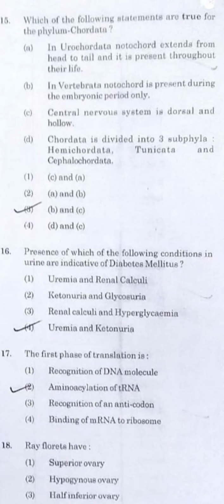Now question number 15. Which of the following statements are true for the phylum Chordata? So I have gone for the answer B and C, that is in vertebrata notochord is present during the embryonic period only, and the central nervous system is dorsal and hollow. According to me, this answer is correct.